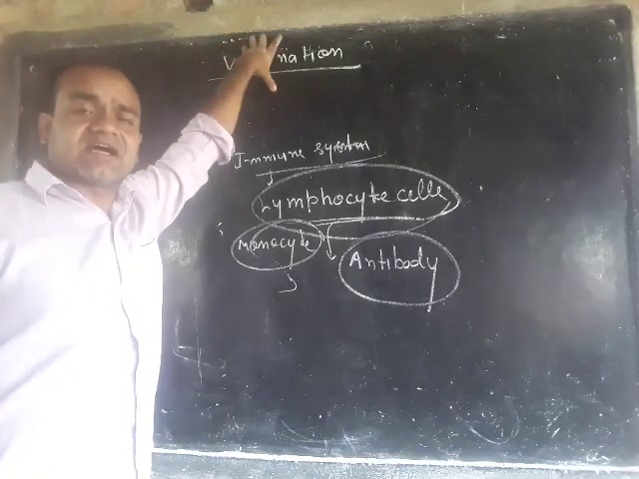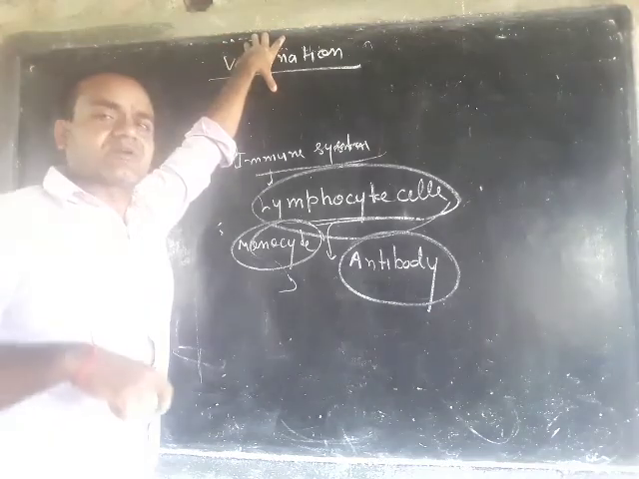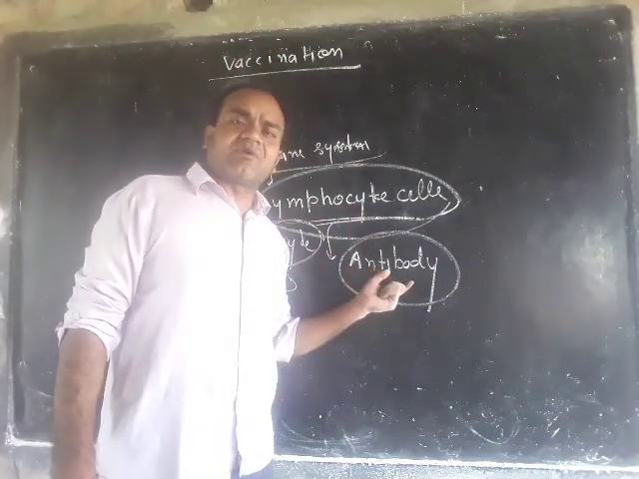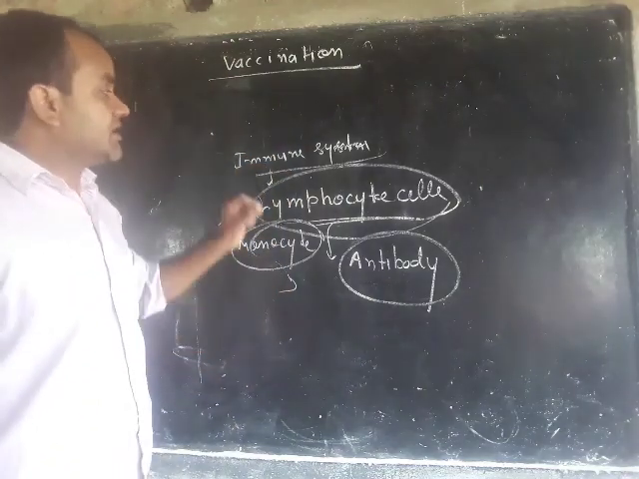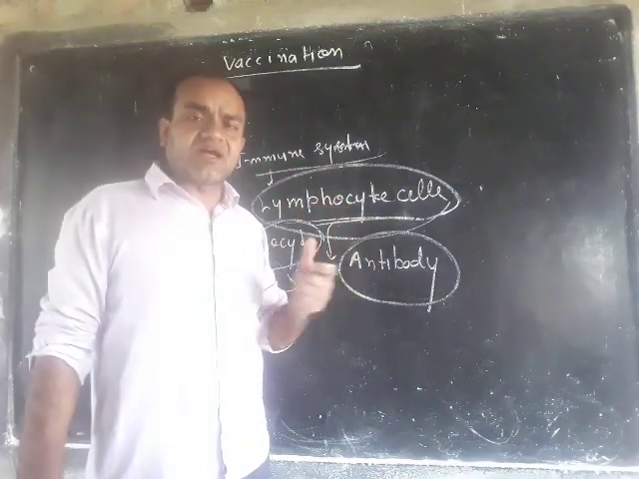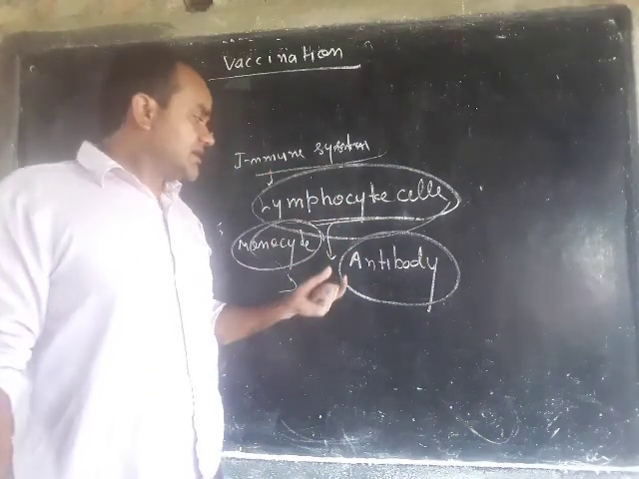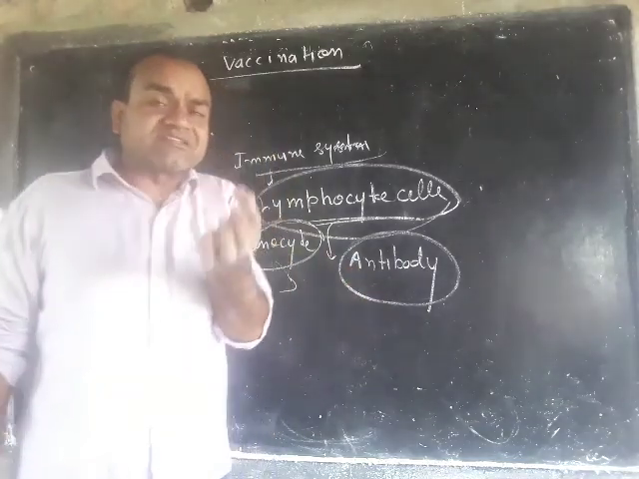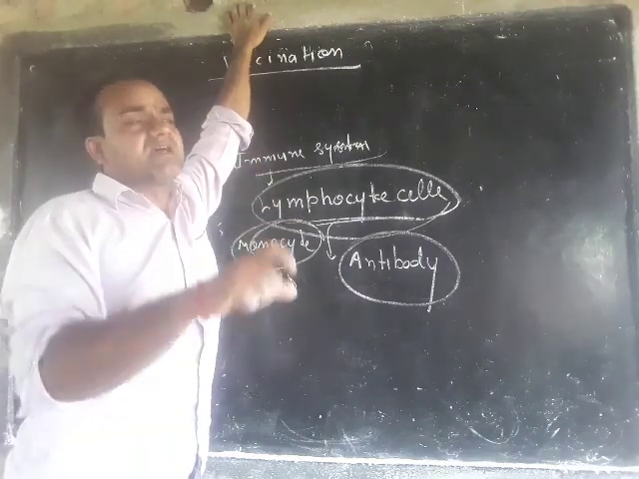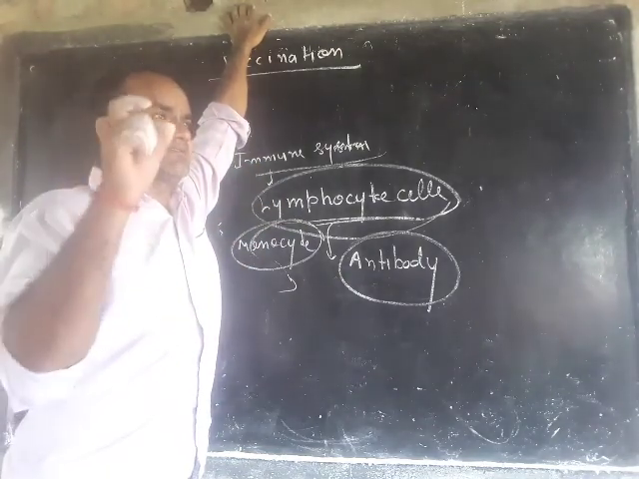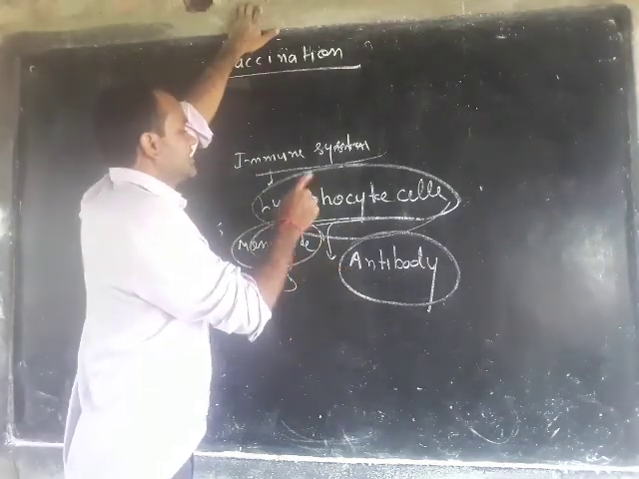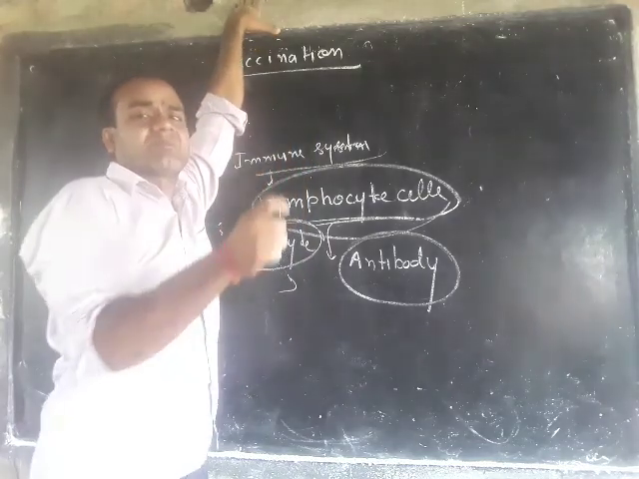When any bacteria or virus enters our body, our lymphocytes, or immune system, make a particular antibody for a particular disease, such as smallpox. When the smallpox virus attacks our body, these lymphocytes make a special type of antibody which kills only the smallpox virus, neither any other virus such as polio virus nor rabies virus. It kills only that particular virus.